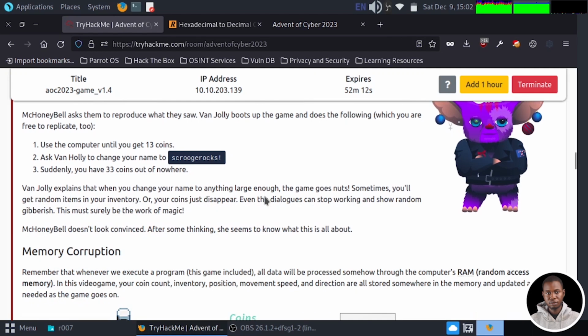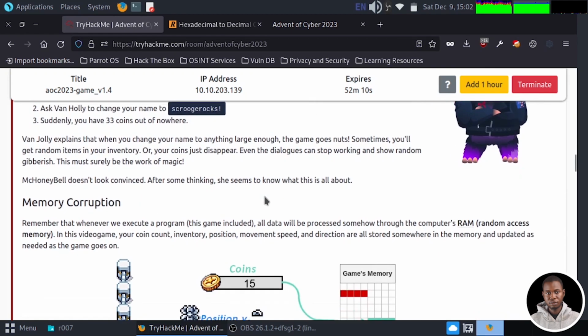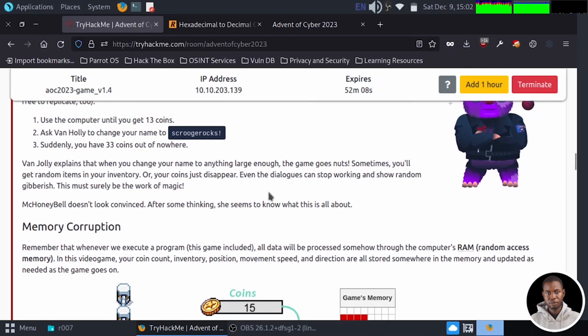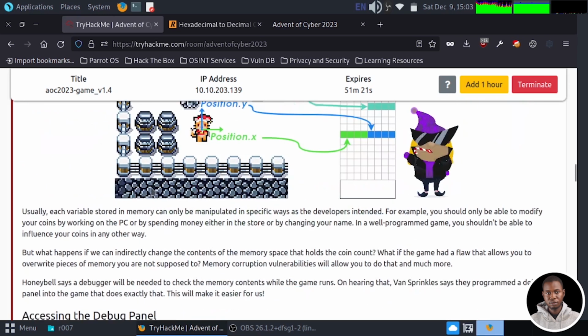Now let's see what is happening here. Van Jolly explained further, and he says, when you change your name to anything large enough, the game goes nuts. Sometimes you will get a random item in your inventory, or your coins just disappear. Even the dialogue can stop working and show random gibberish. This must surely be a work of magic. Mark Honeybell doesn't look convinced. After some thinking, she seems to know what the problem is all about.